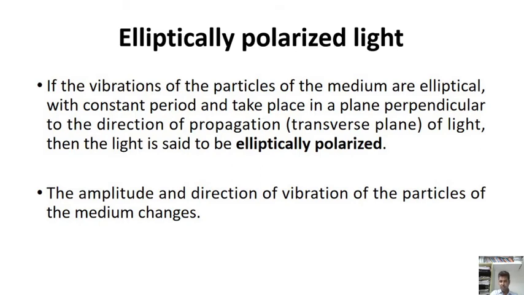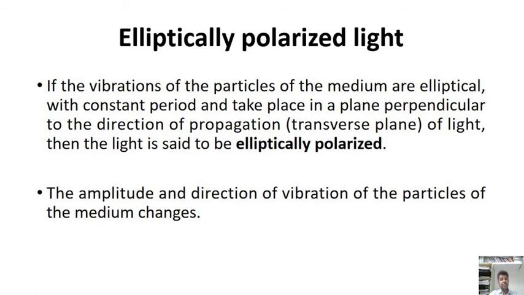Once again I repeat this: if the vibrations of the particles of the medium are elliptical with constant period and take place in a plane perpendicular to the direction of propagation of light, then the light is said to be elliptically polarized light radiations.